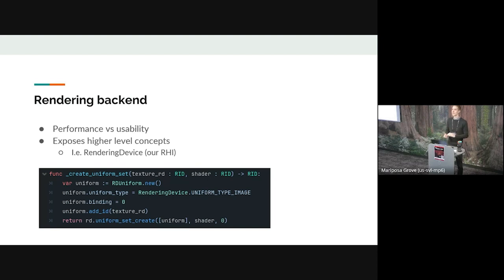As you can see, it's 5 lines, and it's quite easy to parse what you're doing there. You're creating a uniform, assigning its type, giving it a binding index, giving it a resource, and then you can create your uniform set directly from that. This is the sort of thing that we aim for our users, so they can figure this out without understanding all the complexity behind a descriptor set.